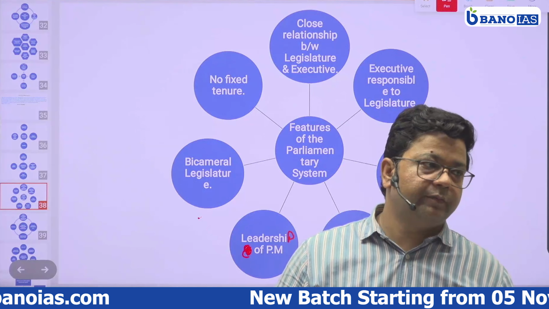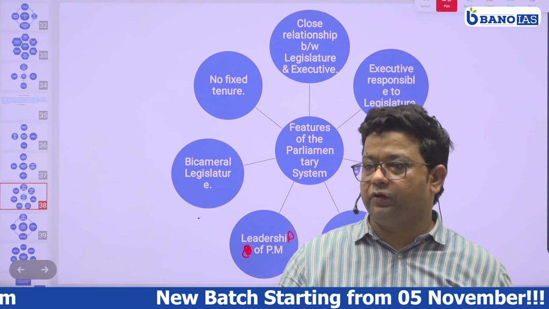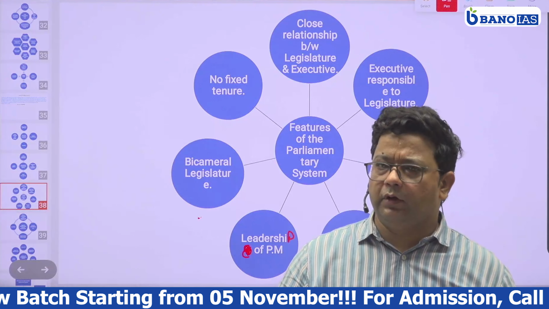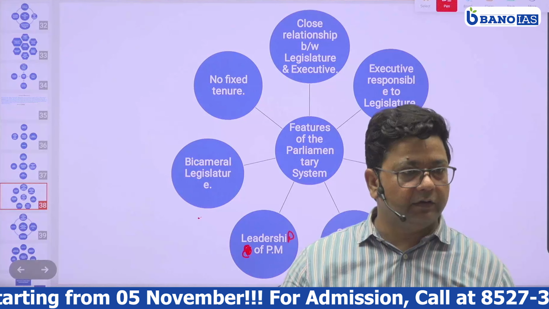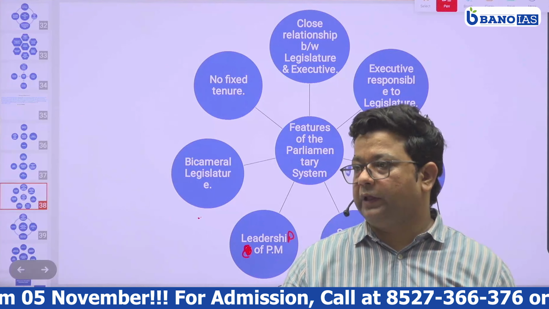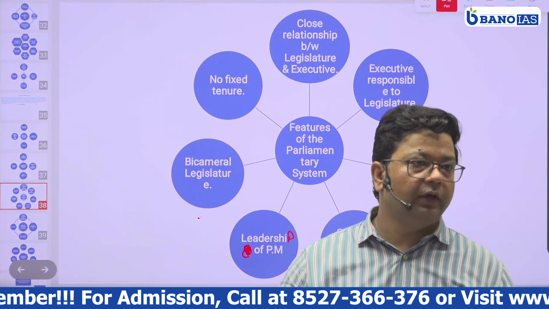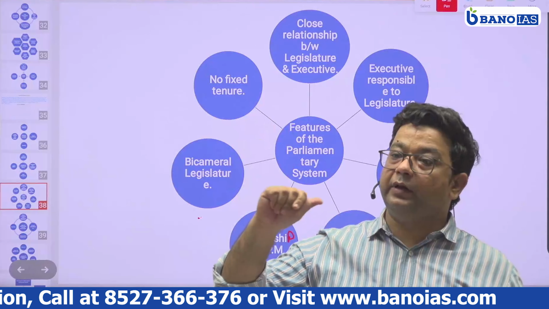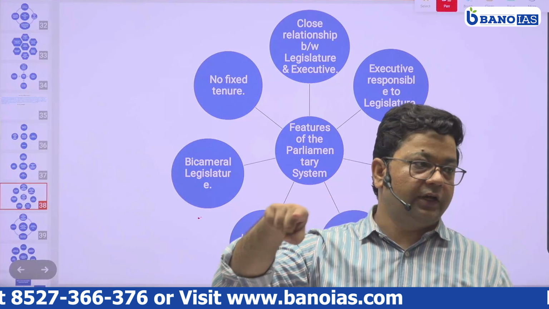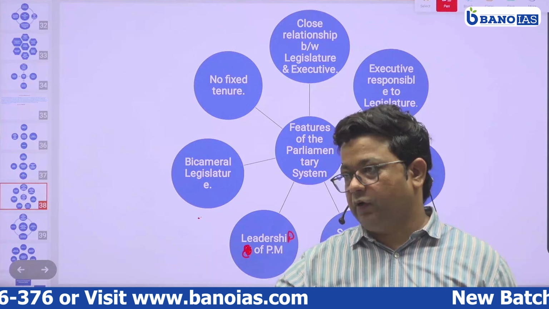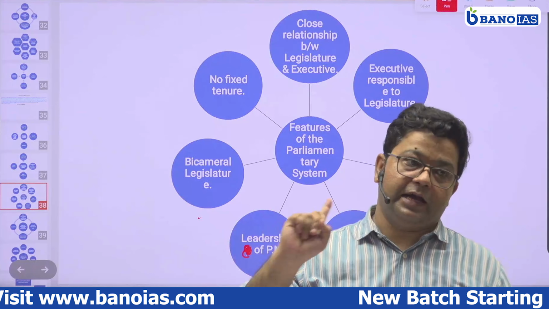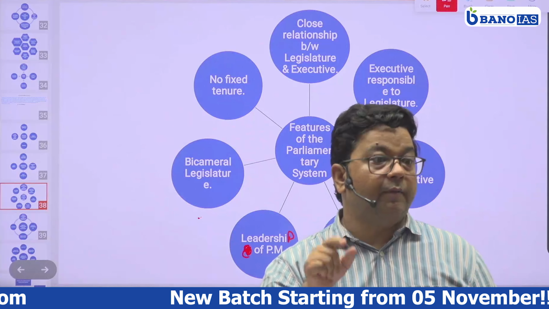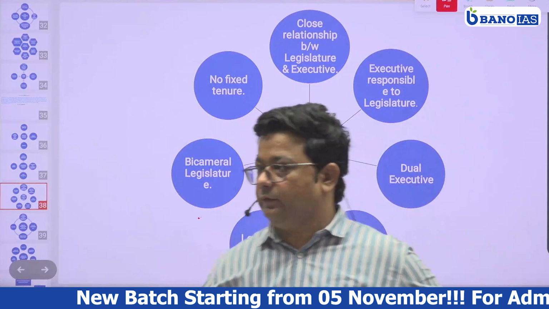But how they will choose the majority leader is not given in the constitution, right? It is up to the members of the party. Like the UPA government: in the two terms of the UPA, they fought elections, and when they won, they appointed Manmohan Singh as the prime minister. They chose to have the leadership of Manmohan Singh as prime minister, though he is a member from Rajya Sabha. So it is not necessary that the prime minister should be in the lower house, but majority has to be proved in the lower house.